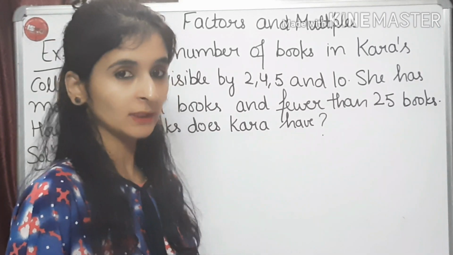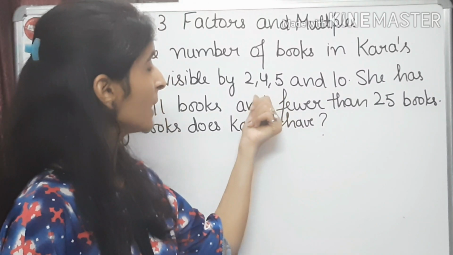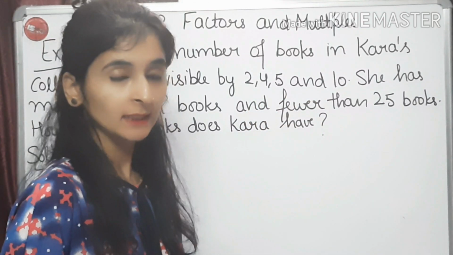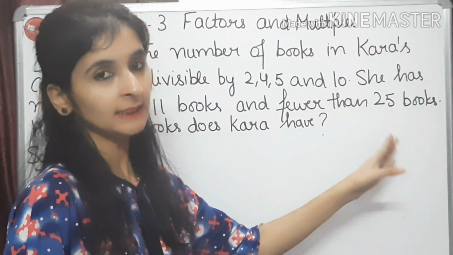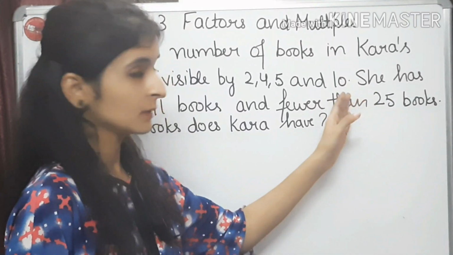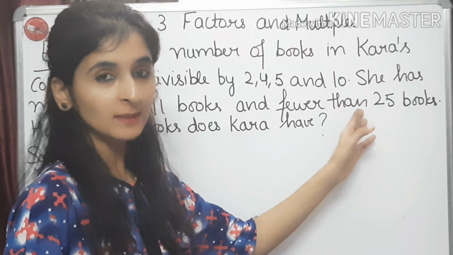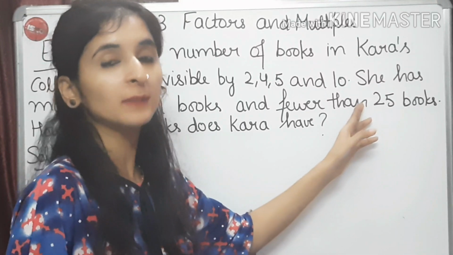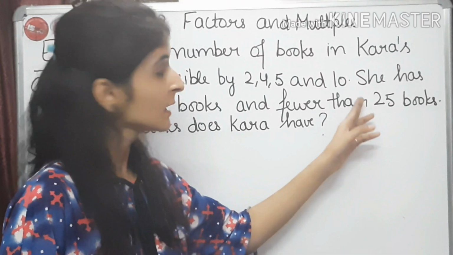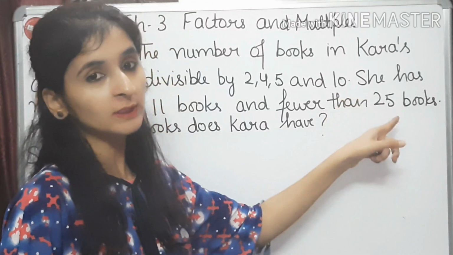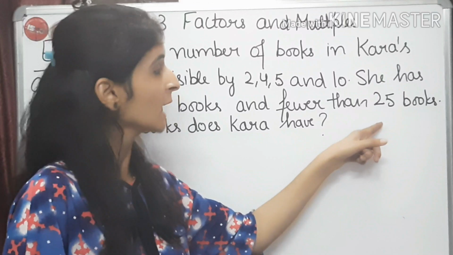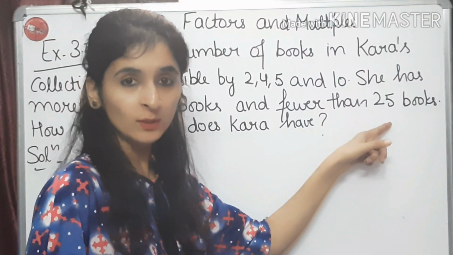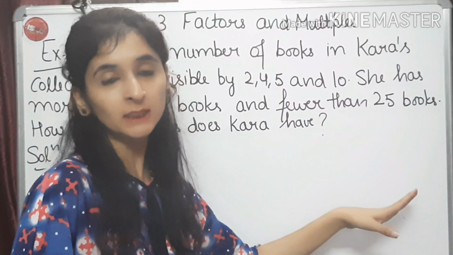Here we have to find out the least number which is divisible by 2, 4, 5 and 10. Why the least number? Because children, 10 2s are 20, 10 3s are 30. So the number should be a multiple of 10. But if I go to 3, 10 3s are 30. 30 is greater than 25, but she does not have more than 25 books. So 30 cannot be there.